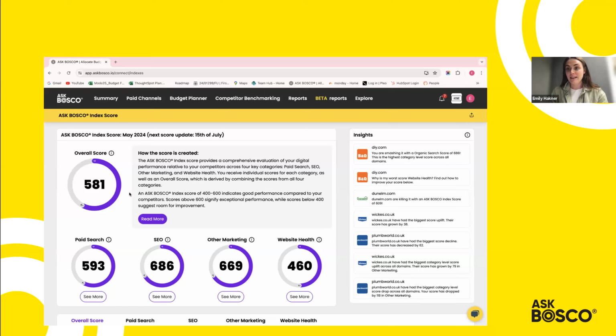And in order to make that more directional for everybody, we've included now the individual metrics underneath that show you what make up that overall score. So we have paid search, SEO, other marketing, and website health. So paid search marketing is obviously looking at your pay-per-click channels. So for example, Google, Bing, anything that runs through that side of your pay-per-click advertising. SEO is obviously looking at your search engine optimization and looking at your organic traffic.